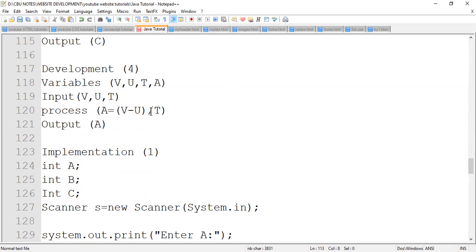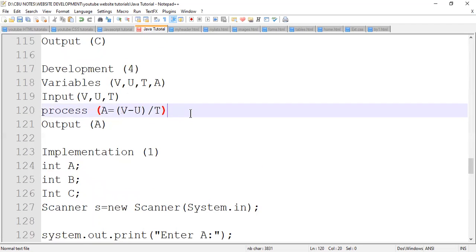The process now is the whole equation: A is equal to V minus U divided by T, then get the answer and put it in A. What will be given out as the final answer? Of course, we need to see what will be in A after we do this process.